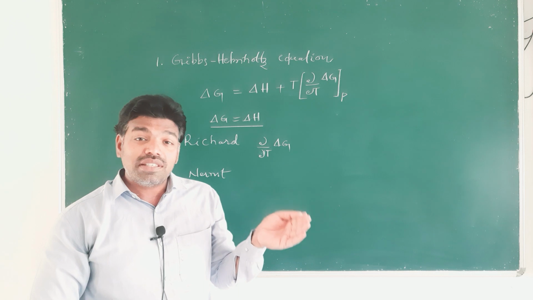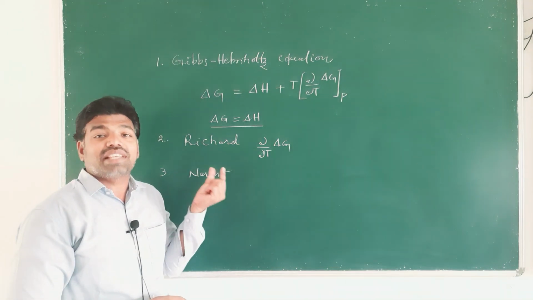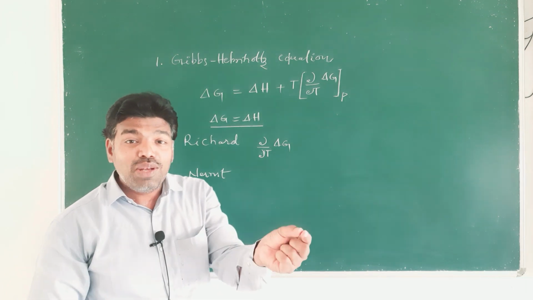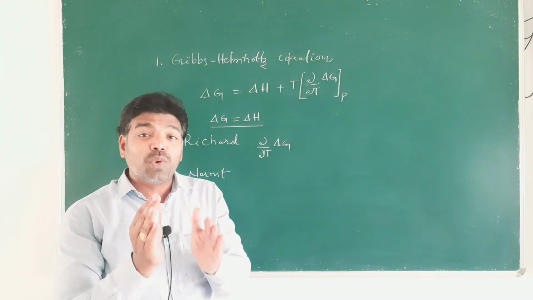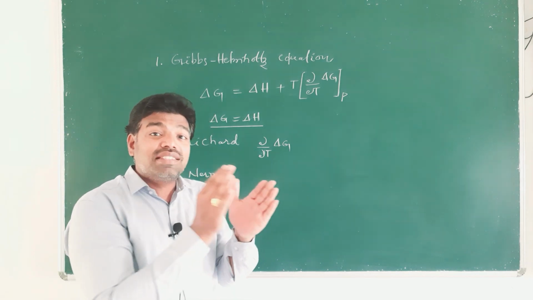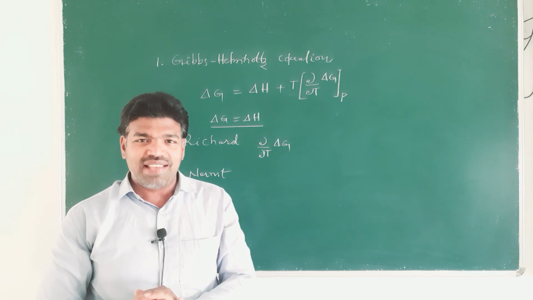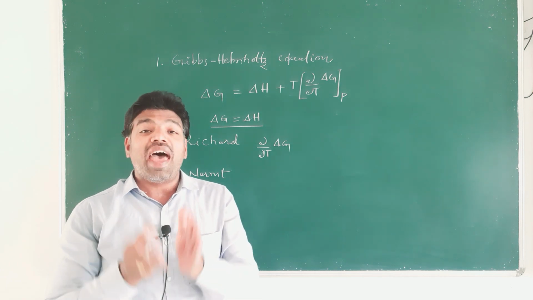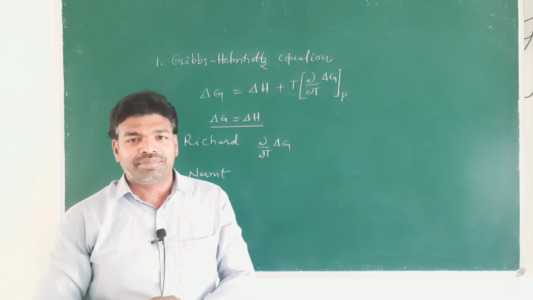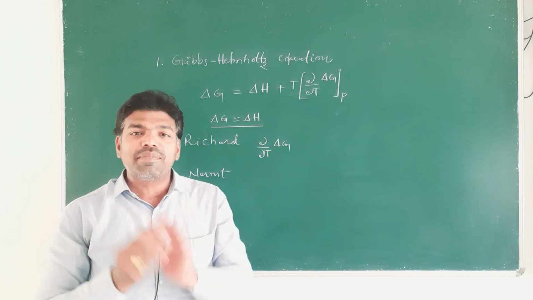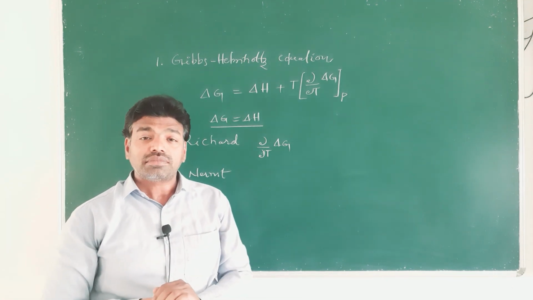But based on Richards' data, Nernst made a suggestion that the value of ∂/∂T of ΔG approaches 0 as the temperature approaches absolute 0. This is called the Nernst heat theorem. So, what is the statement of the Nernst heat theorem?